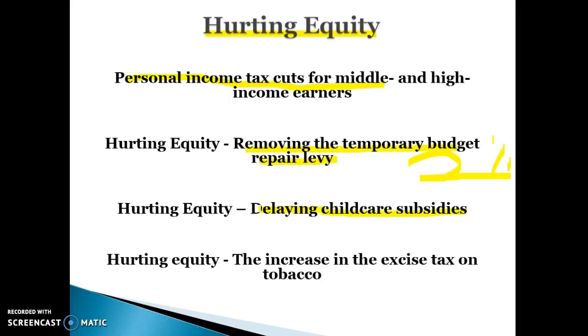Another thing hurting equity is the increase in the excise tax on tobacco, because that's a regressive tax. Basically, the price of tobacco is going to go up around 12.5% every single year, and that's going to make it harder for low-income earners to afford smokes, push smokes above $40 a pack, and will have regressive effects on the economy.